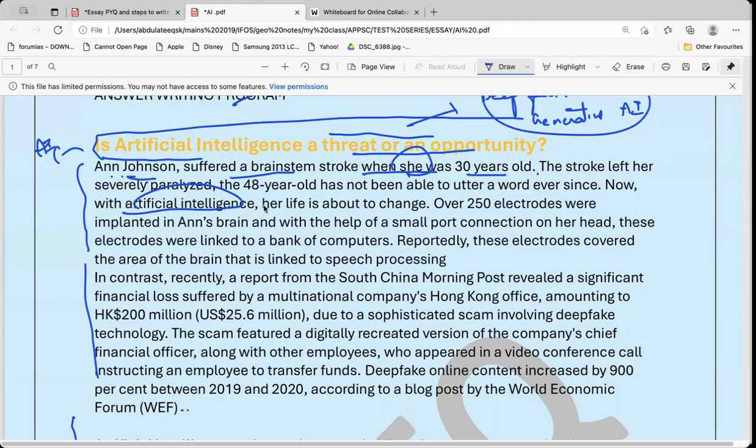Now see, this is an essay. So I have to properly build the theme. I cannot write simply in one line, paralyzed person can walk, see, do things. No, you have to build a story. First I have built: Johnson suffered a brain stroke when she was 30 years old. Oh, the examiner will feel, oh, the stroke left her severely paralyzed. So you are building the emotion. The 48-year-old has not been able to utter a word ever since. Emotion. Now see why Rajamouli movies are such huge hits. He will build that in the first half.